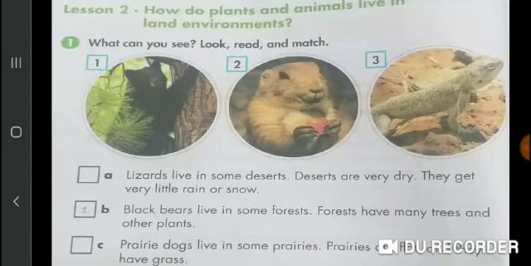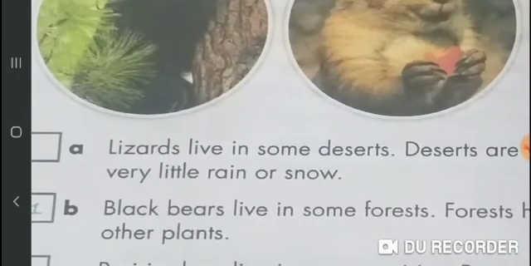Now students, I will read the sentences one by one. Listen carefully and then you will match the different sentences with the different pictures. Now, first sentence, lizards live in some deserts.